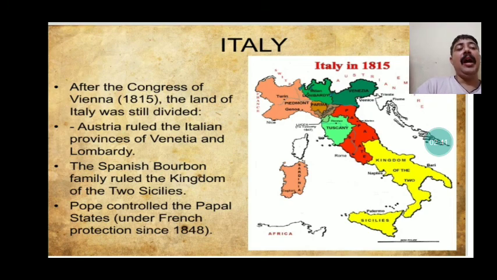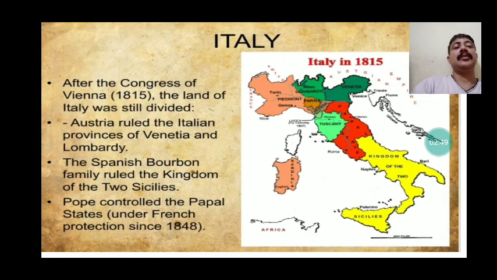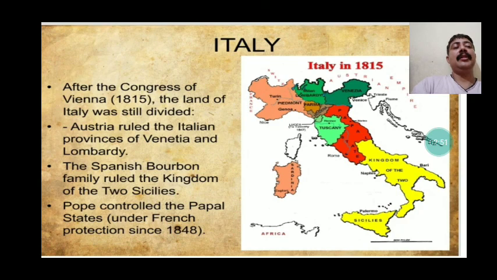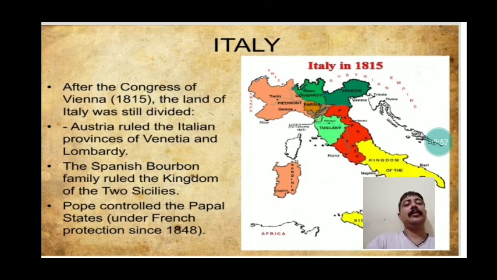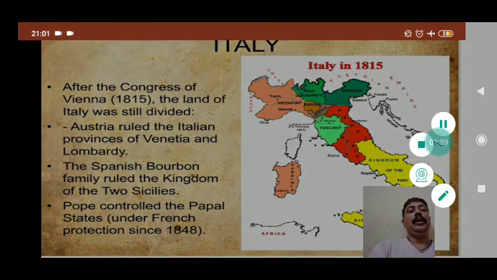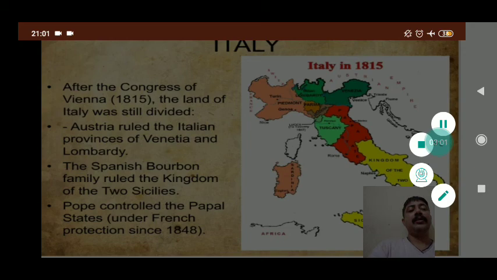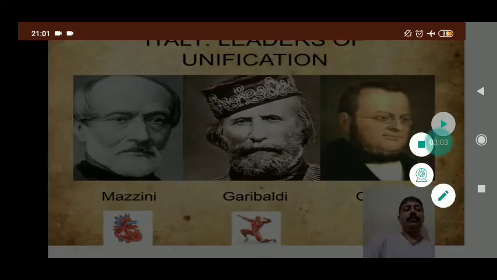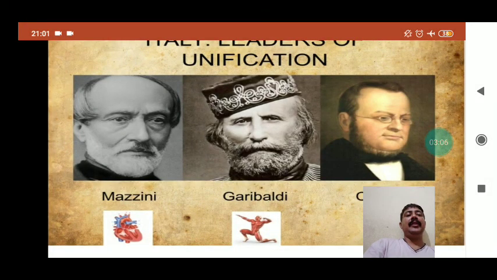One by one, how they got connected, how Italy assumed a single shape, and how Italy finally became a nation, we are going to discuss this. In order to understand this, we need to understand how it took place. And we have to understand also how Italy was unified. Now, who were the leaders of unification? We need to understand who were the leaders behind the unification of Italy.